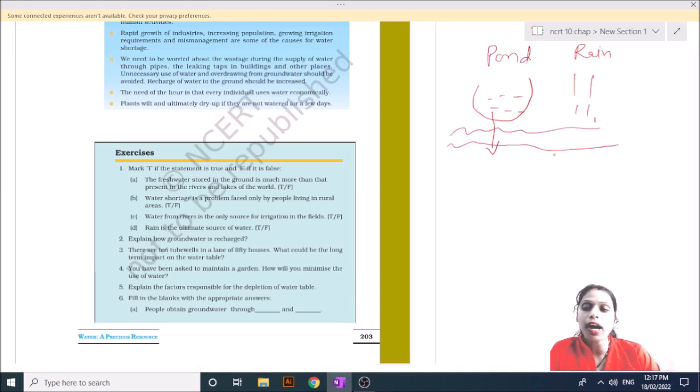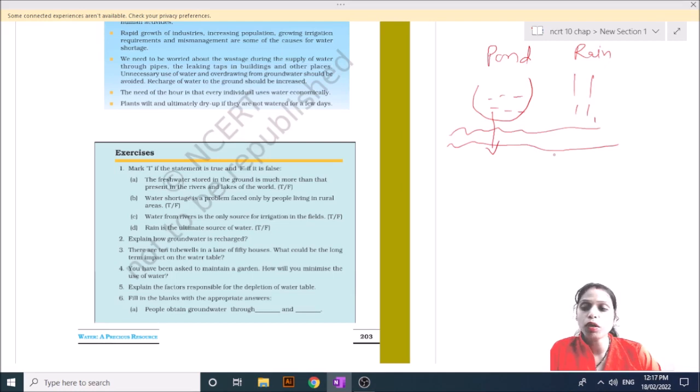You have been asked to maintain a garden. How will you minimize the use of water? We will use drip irrigation for every plant. That will also save water.